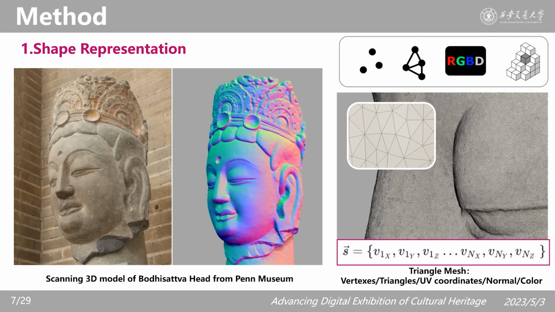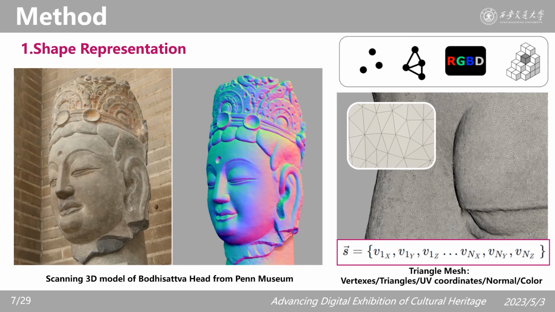3D shape plays an important role in the digital research of cultural heritage. How to represent a 3D shape is a basic problem in various digital technique scenarios. Here, we use a triangle mesh to represent the appearance of the Buddha head shape.